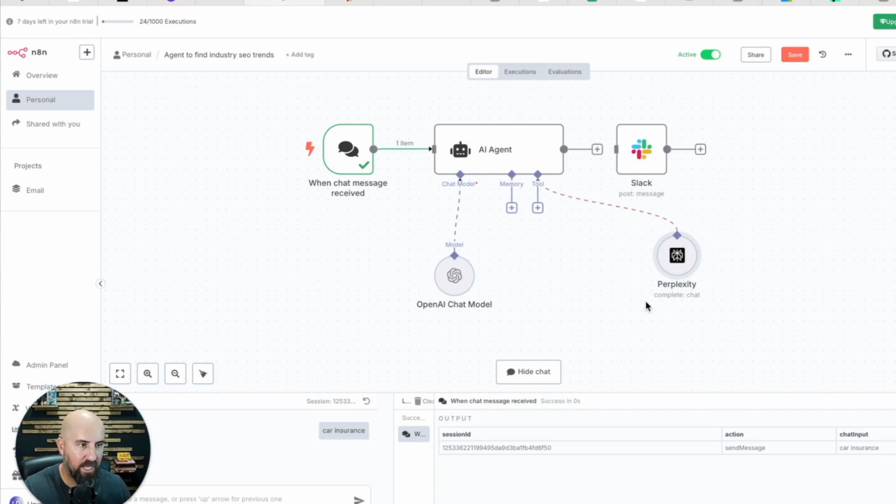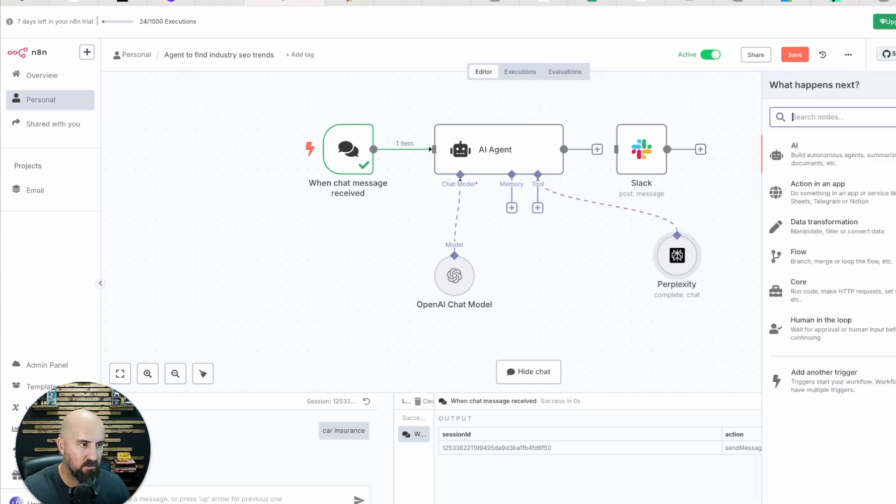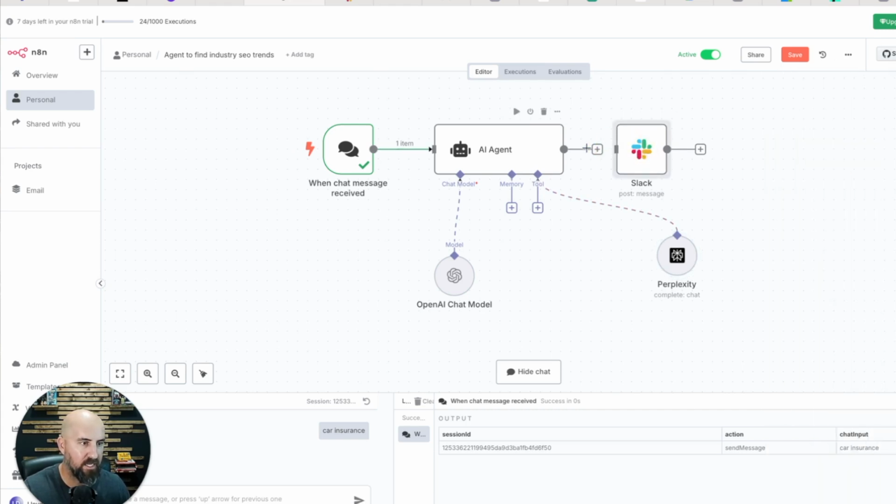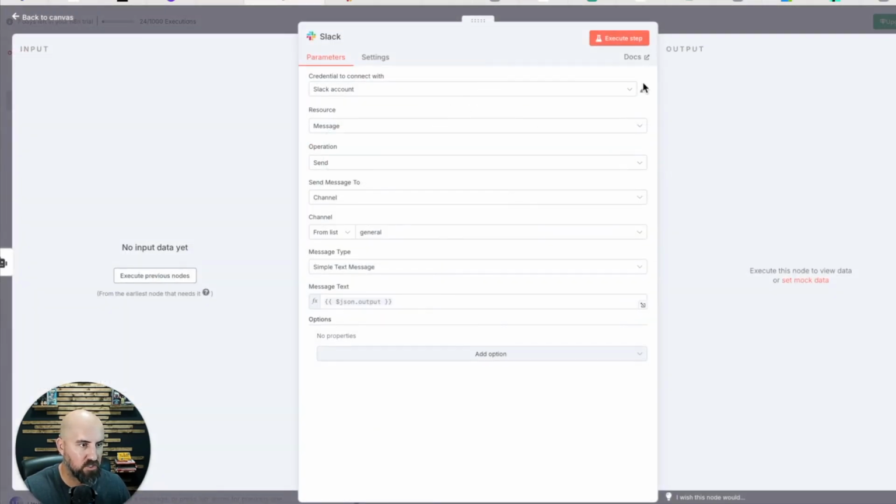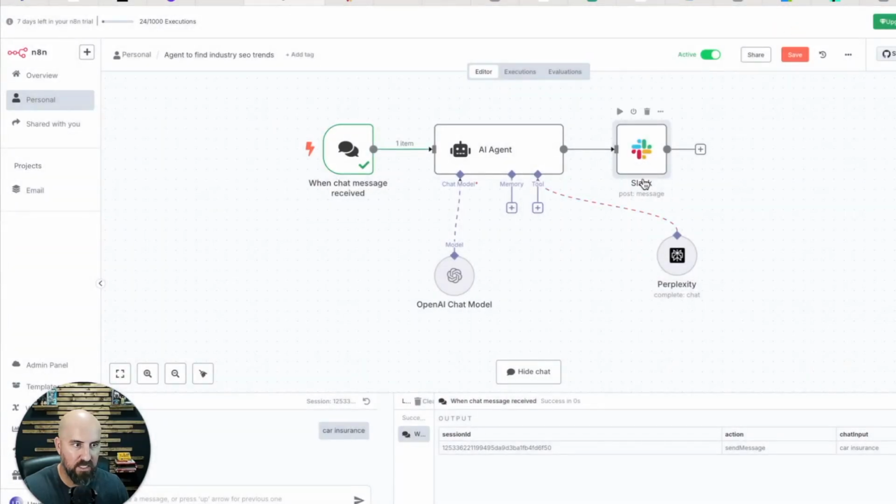So you connect that. And then if you want to connect Slack, you would do the same thing. You would go in here, type in Slack, add it, and then we would connect Slack. But you have to go in, connect your Slack account, and then you have to pick the channel that you want it to go to. So if you don't have a channel yet for it, create a channel. It could just be SEO trends. And then you would go in here and connect it, and it's going to give you those trends whenever you ask for them. Now, you can do this in several ways.